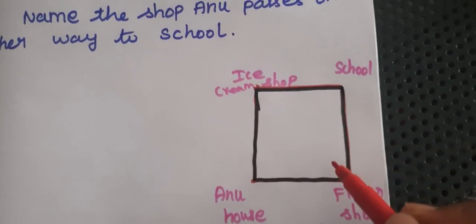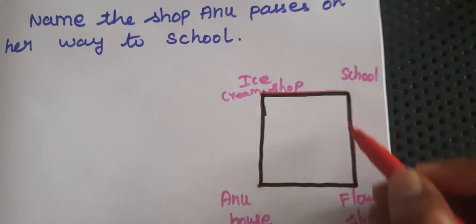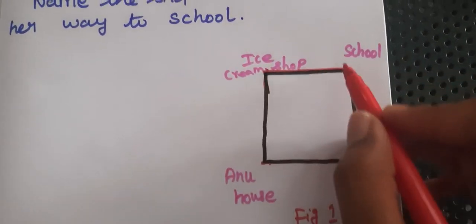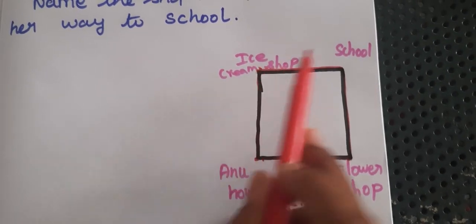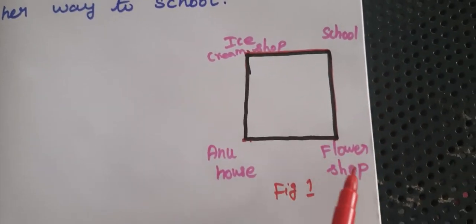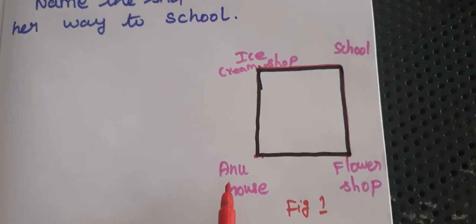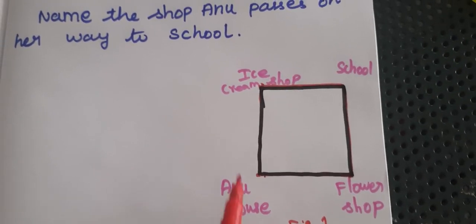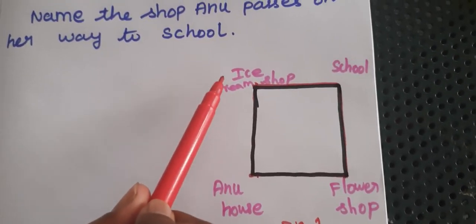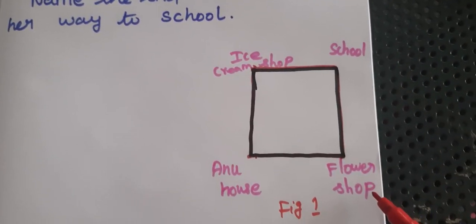See how many corners are in the square? It's 4: 1, 2, 3, 4. These are the corners, and all the corners have places. This one is the ice cream shop corner. This is the school corner. This one is the flower shop corner. This is Anu's house corner. One corner is Anu's house, another is the ice cream shop, the next is the school, and the last is the flower shop.